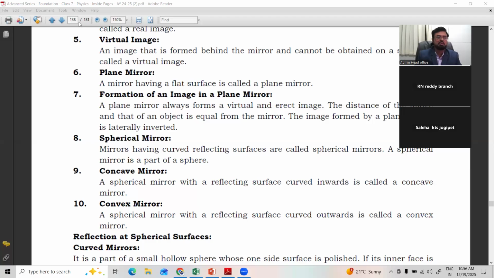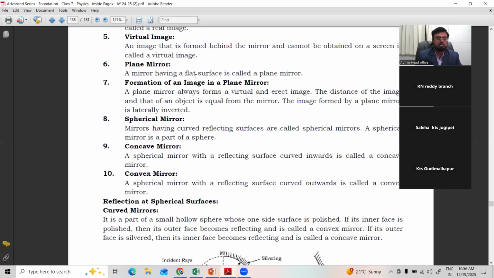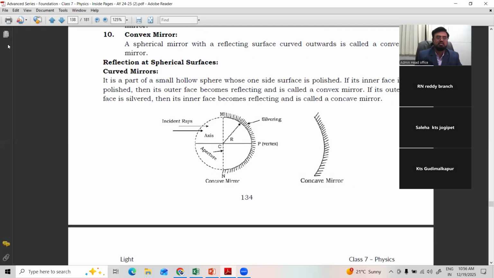Okay. Now, let's move to some more extension, which we already discussed in the last class, a little more about reflection at spherical mirrors. Reflection at spherical surfaces. How reflection takes place. See, very simple. Curved surfaces or curved mirrors.